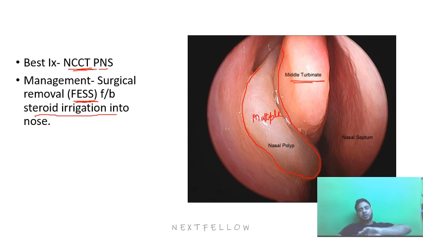So after FESS, after opening up all the sinuses and having good sinus drainage, we will advise the patient a local steroid spray or local steroid irrigation. And we all know local steroid irrigation will have the least side effects compared to systemic steroids. That's why local steroid preparations are preferred over systemic steroids, because systemic steroids will definitely have certain side effects on the kidney, liver, heart, etc.